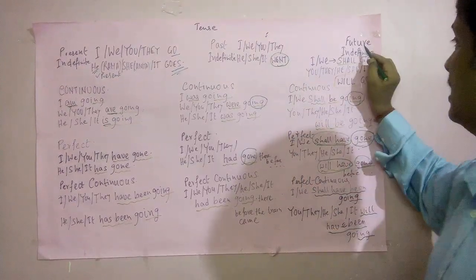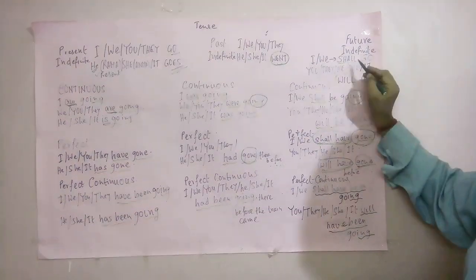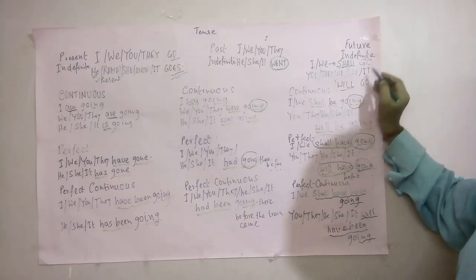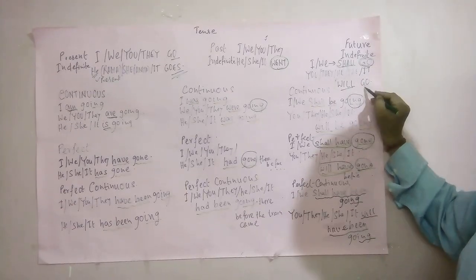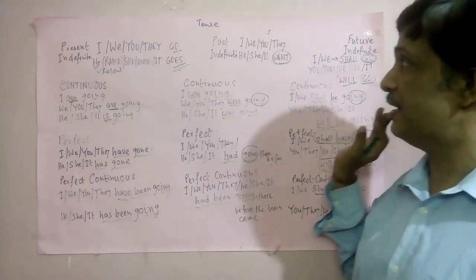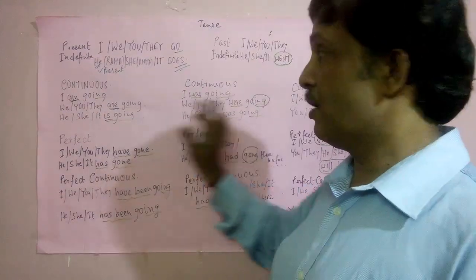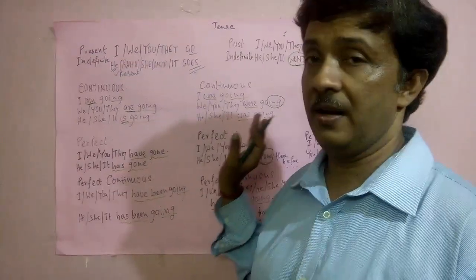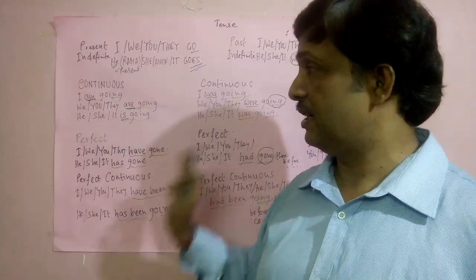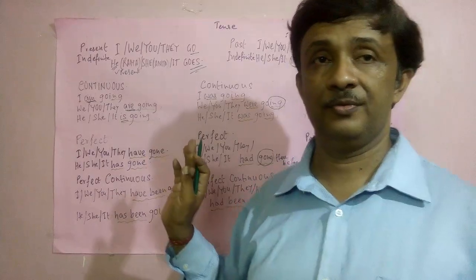In future indefinite, what is that? Shall or will added before the simple verb of present tense. So this is a clear picture of tense in a comparative formula. So after that, I think that your all conception of tense is clear now.